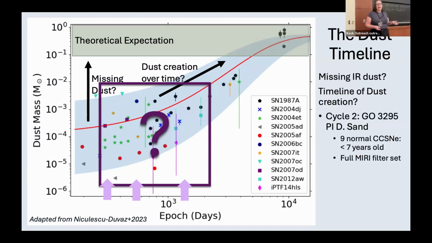To that end, we had a Cycle 2 JWST program to observe 9 normal core collapse supernovae that were less than 7 years old and older than 2 years old, using the full MIRI filter set, really trying to understand the mid-infrared evolution of these objects.